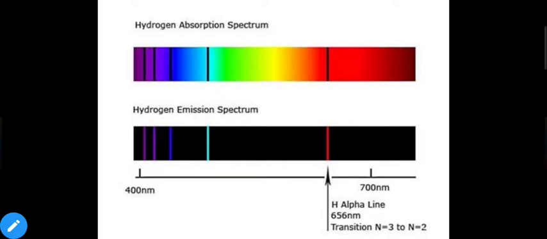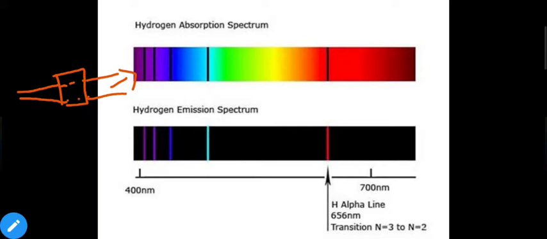So let us say our simple practical is, we used a tube containing hydrogen gas. When the spectrum of white light passes through this hydrogen-containing gas chamber, some of the wavelengths will be absorbed by the hydrogen, and the remaining wavelengths are shown here.